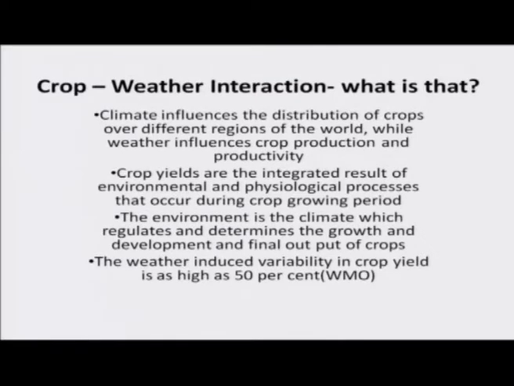Somebody says that if you talk about environment, it must also address your soil or regional component. But here I am taking only the environment, meaning the weather and climate, and it has a good impact on the physiological processes that happen in a plant system or crop system. The environment is the climate which regulates and determines the growth, development and final output of the crops. Very important: the weather induced variability in crop yield is as high as 50%, according to WMO, the World Meteorological Organization. We have discussed this already in the crop production risk.